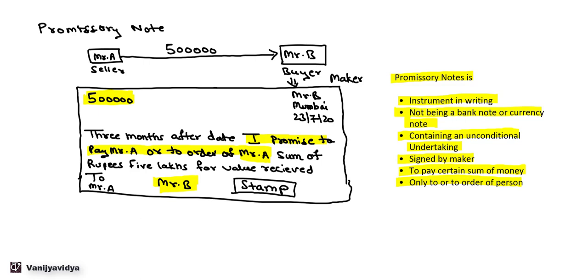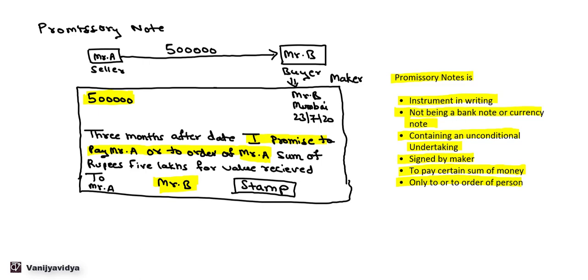Whereas in case of bill of exchange, the payment can be made to either that person, to order of that person, or to the bearer of the instrument also. Whereas in promissory note, payment cannot be made to the bearer of the instrument.